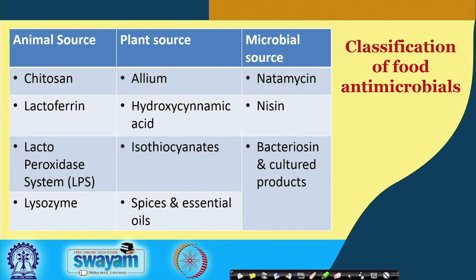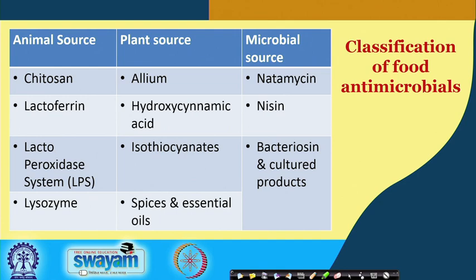Lactic acid is produced by the action of lactic acid bacteria in dairy products and in many other food materials. Propionic acid is formed in Swiss cheese by Propionibacterium, and sorbic acid is found in raw berries, rowan berries and others. So, there are many natural antimicrobial compounds which can be extracted or obtained from natural sources.